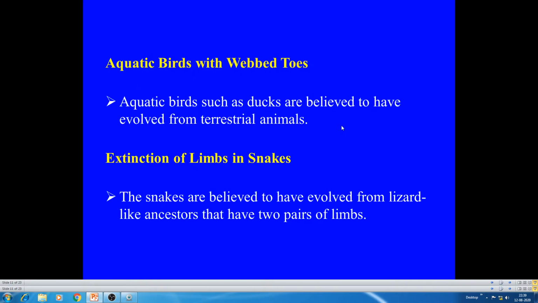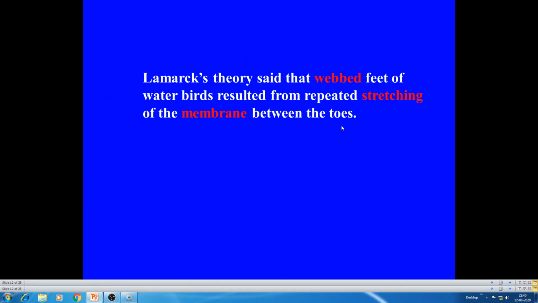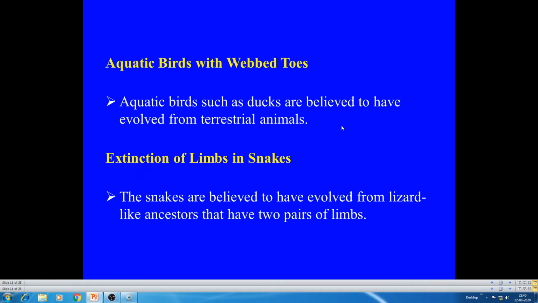And similarly, aquatic birds with webbed toes. In the case of ducks, the aquatic birds, the duck has webbed feet. How is it produced? It's a repeated stretching of the membrane between the toes, so that webbed toes or feet are produced in aquatic birds.